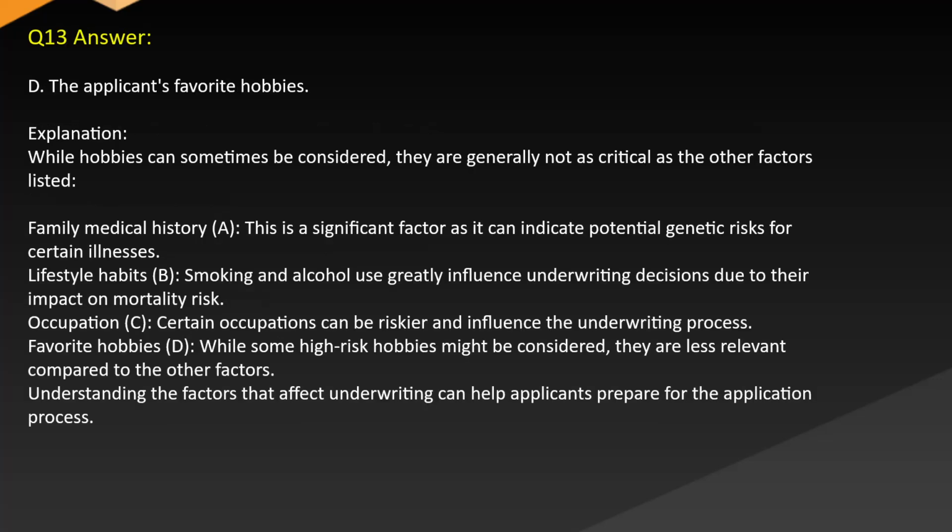Answer D. The applicant's favorite hobbies. Explanation: while hobbies can sometimes be considered, they are generally not as critical as the other factors listed. Family medical history. A. This is a significant factor as it can indicate potential genetic risks for certain illnesses. Lifestyle habits. B. Smoking and alcohol use greatly influence underwriting decisions due to their impact on mortality risk. Occupation. C. Certain occupations can be riskier and influence the underwriting process. Favorite hobbies. D. While some high-risk hobbies might be considered, they are less relevant compared to the other factors. Understanding the factors that affect underwriting can help applicants prepare for the application process.